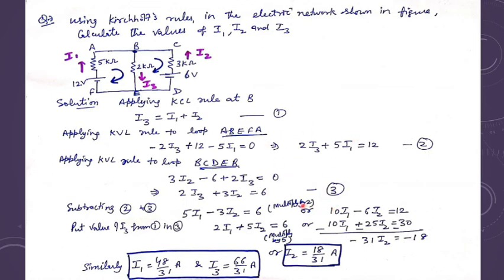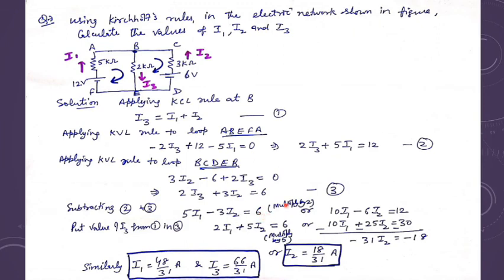You have to work it out mathematically. How you want to work out the things is totally your choice. Now, I have done it by subtracting equations 2 and 3, because I could see 2I3 is here and 2I3 is there, so if I subtract, these two will get cancelled. So subtracting, I get 5I1 minus 3I2 equals 12 minus 6, which equals 6. I get this by subtracting the second and third equation.